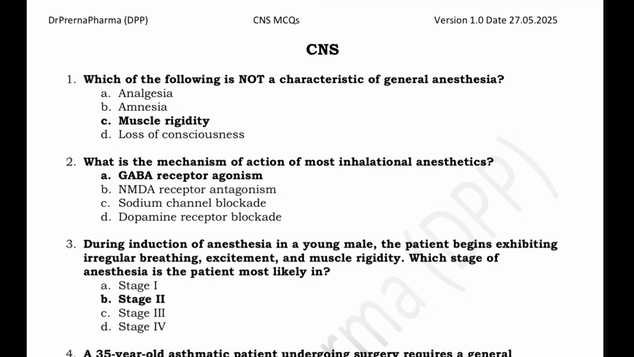So let's start. Which of the following is not a characteristic of general anesthesia? Analgesia, amnesia, muscle rigidity, loss of consciousness. So analgesia, amnesia and loss of consciousness are characteristics. Muscle rigidity is not a characteristic. So this is the right answer.